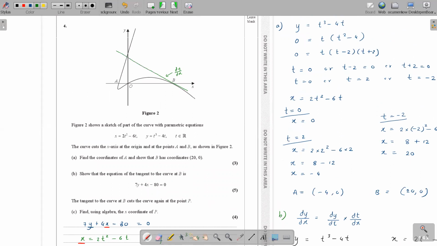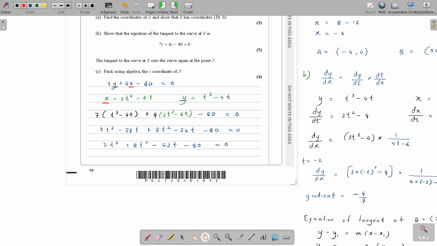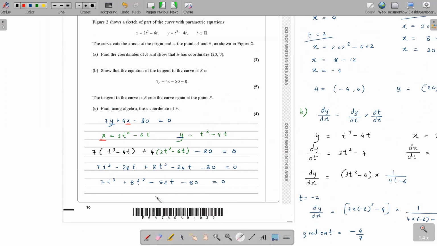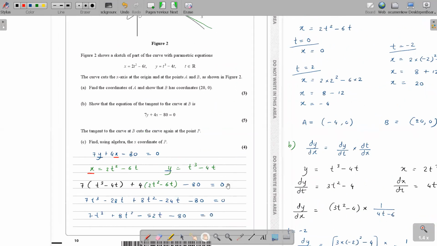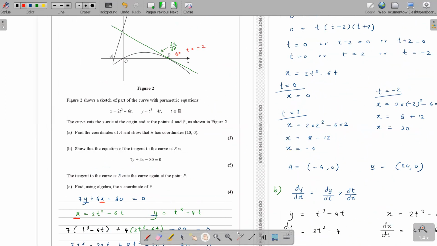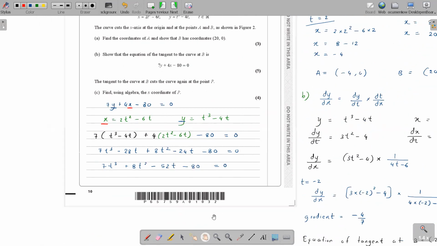Yes, at point B. So at B, what was the solution? The solution was t equals -2. So if t equals -2 is a solution, it means t plus 2 is a factor of this expression. Do you agree? If t equals -2 is a solution, then t plus 2 is a factor.